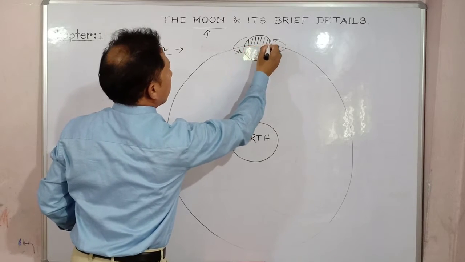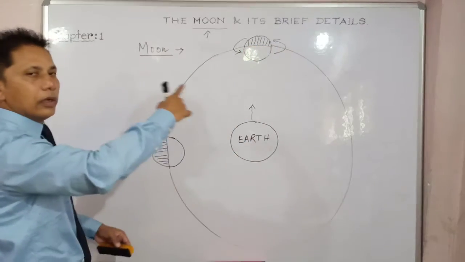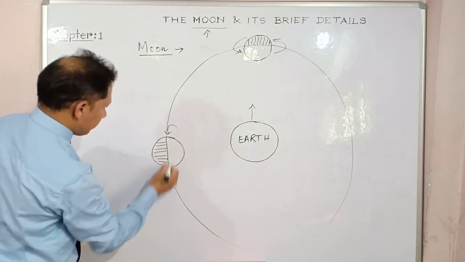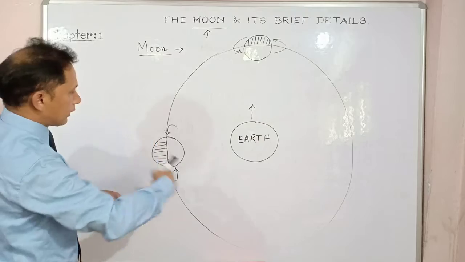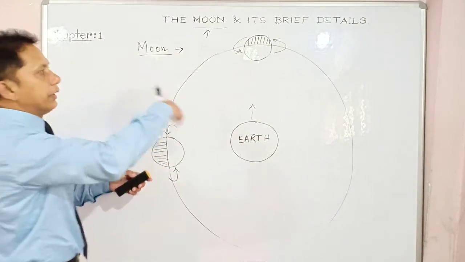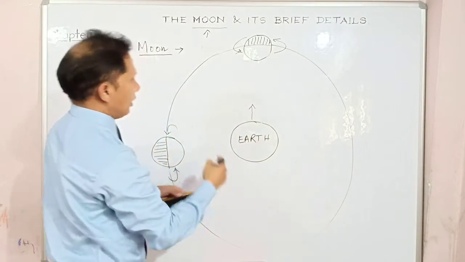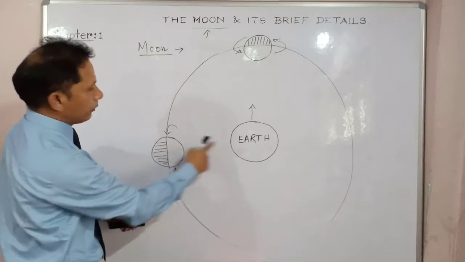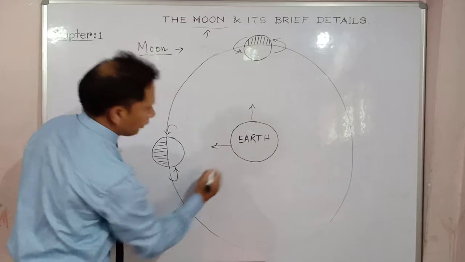If I try to see the different positions of the moon while revolving, what happens when it rotates like this? Since rotation and revolution are the same, and rotation is in the same fashion, we only see this side and that side. The other side can never be seen from any place on the Earth.